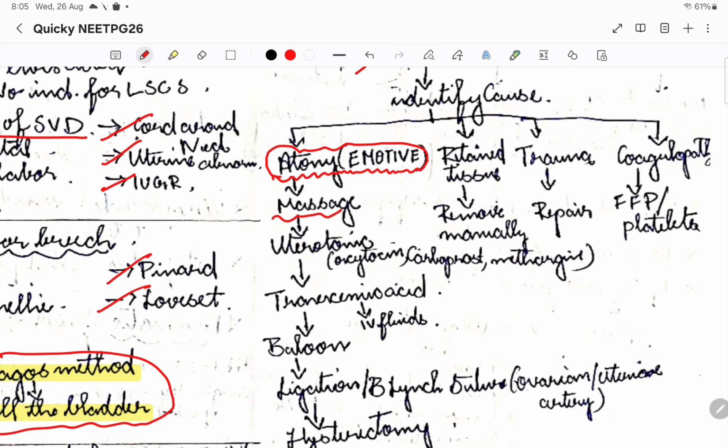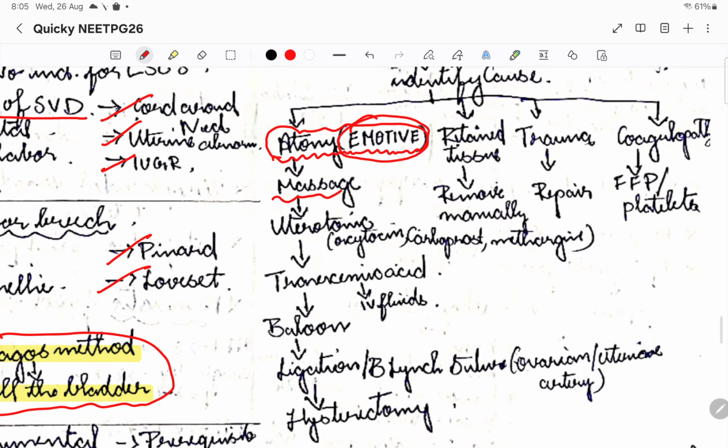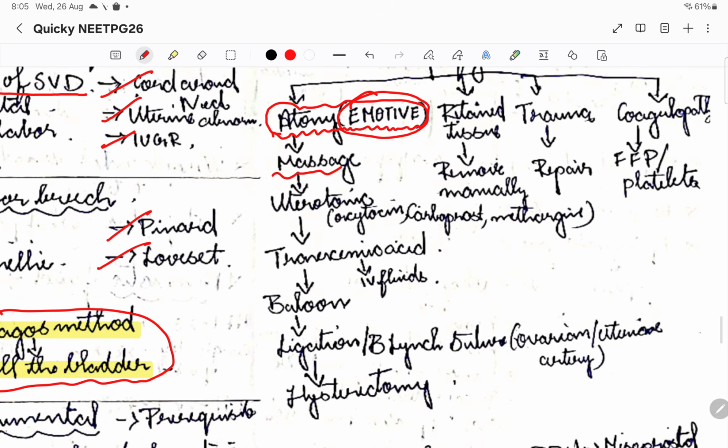Okay, so this is the E-motive that I was telling about. E-motive is the management with respect to atony. How we are going to do it is, first thing is massage, then we are going to go for uterotonics. Uterotonics, that is oxytocin, carboprost, and methergine.